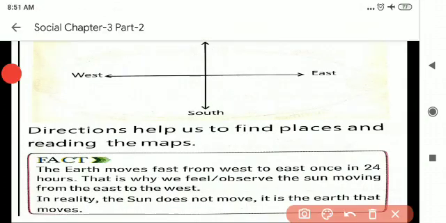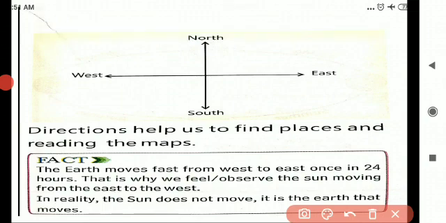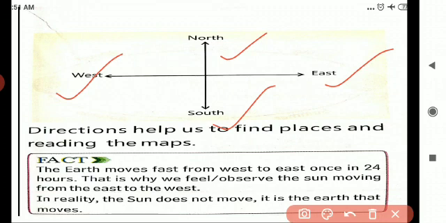What is this? North. This one is north, south, east, and west. If we are hanging the map, the north is only towards the top. Okay, what is the use of direction, children? Directions help us to find places and read maps.